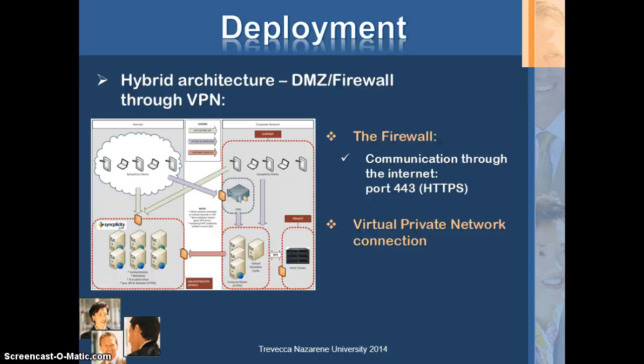The orchestration engine is an exception. All communications with the outside world are performed through port 443. Through the virtual private network connection, the compute application is only accessible from within the corporate network or over a VPN connection if it comes from the outside world.